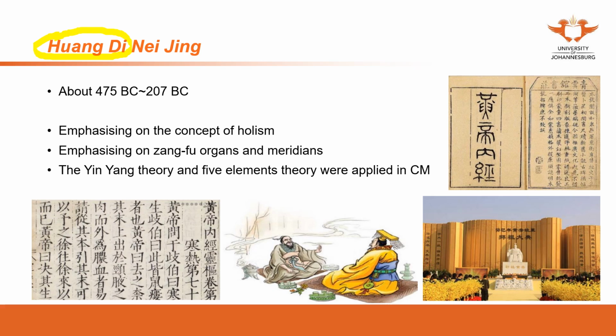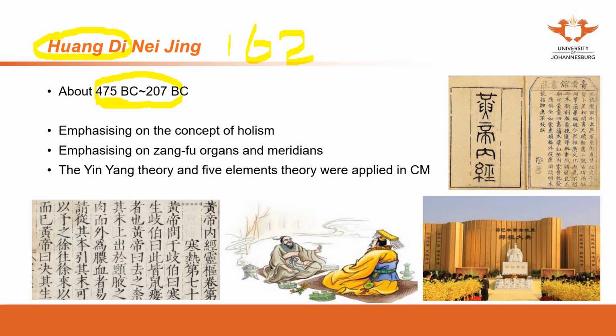This book was written about 475 BC to 207 BC, so more than 2,000 years ago. It was written by multiple authors. There are 162 articles in this book. This book consists of 2 volumes.